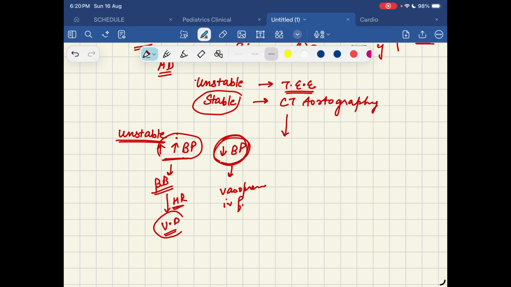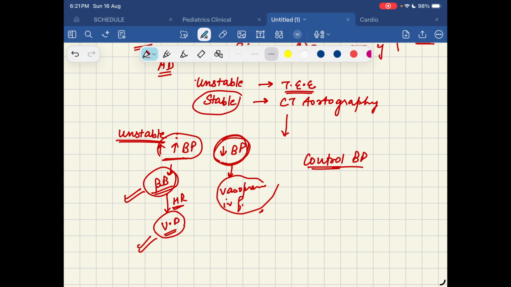You can't give vasodilators first and then beta blockers, because vasodilators are going to lead to reflex tachycardia and you're going to put the patient into arrhythmias. So always beta blockers first and then vasodilators. But if the BP is low, you have to go for vasopressors and IV fluids. So we need to control our BP. This is our main thing.